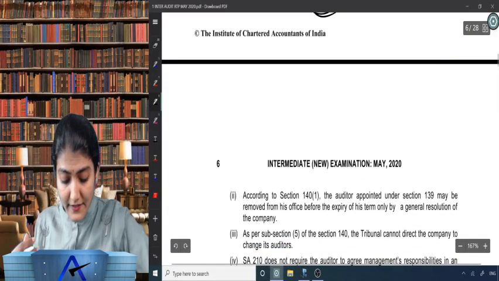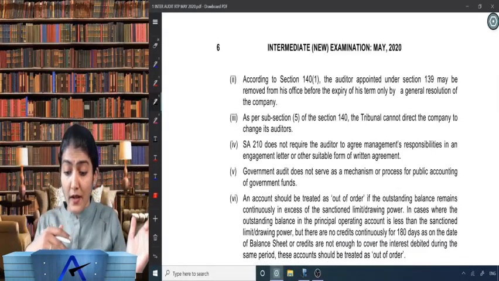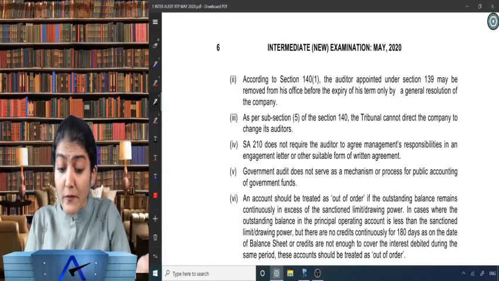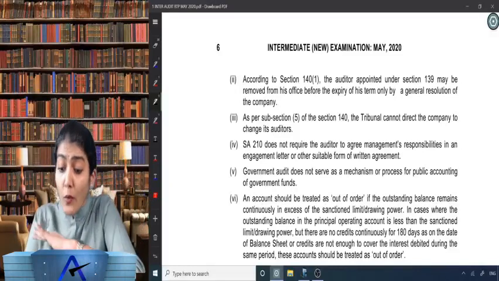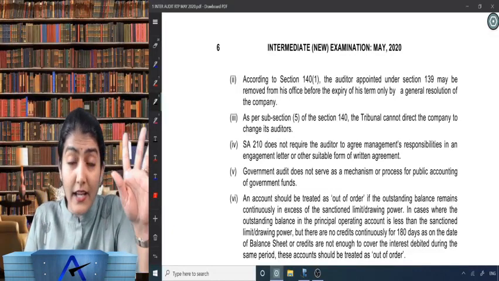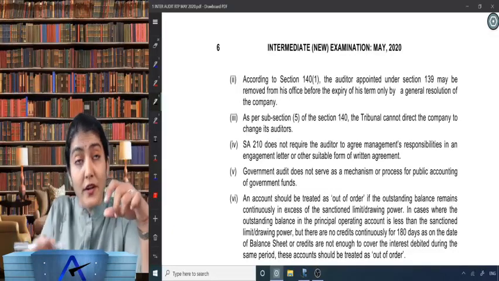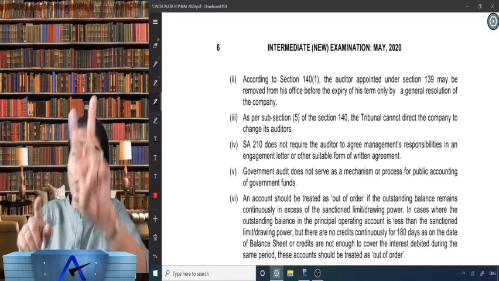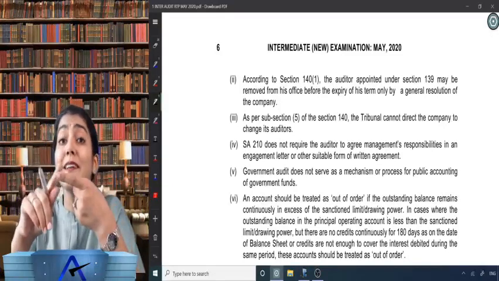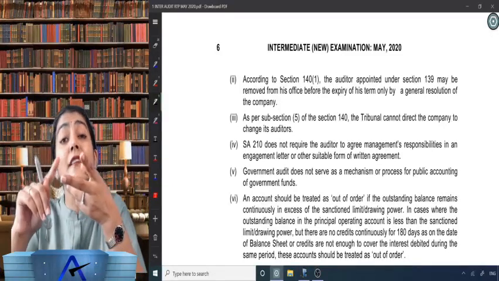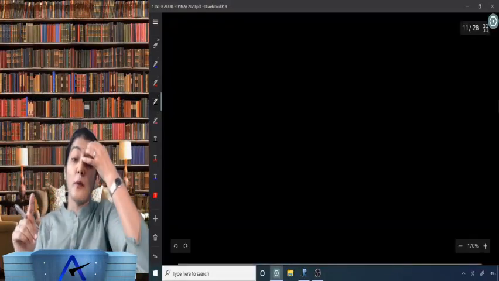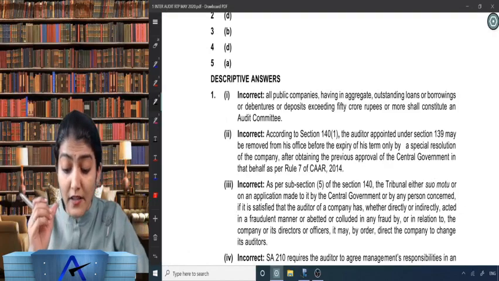Okay. Next one. According to section 140 subsection 1, the auditor appointed under section 139 may be removed from his office before the expiry of his term only by a general resolution of the company. No, this point is wrong and incorrect over there. Why? Because for removal of auditor before the expiry of his term, two conditions are compulsory. What are the two requirements? Prior approval of the central government and a special resolution in the general meeting. A prior approval of the central government and also the special resolution in the general meeting.